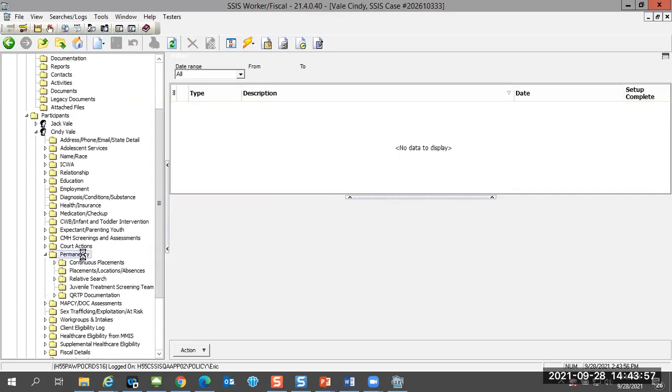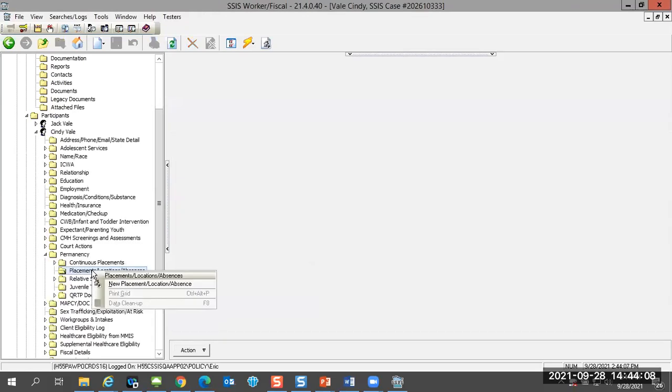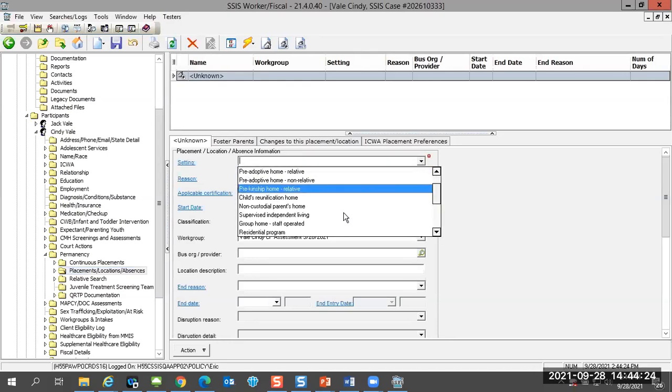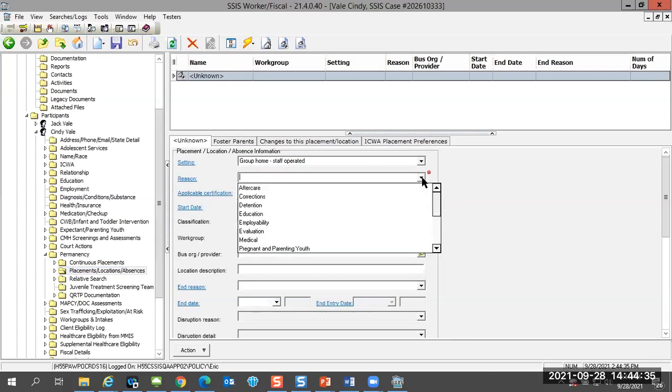I'm going back to the permanency folder and I'm going to create the placements, locations, and absences for that applicable certification of SILS for Cindy. So I'm going to right click on the placements, locations, and absences folder and select new placement, location, and absence. And again, under the setting, we're going to place Cindy into a group home, staff operated. And then when I select that reason of supervised independent living services, watch what happens to the applicable certification field.